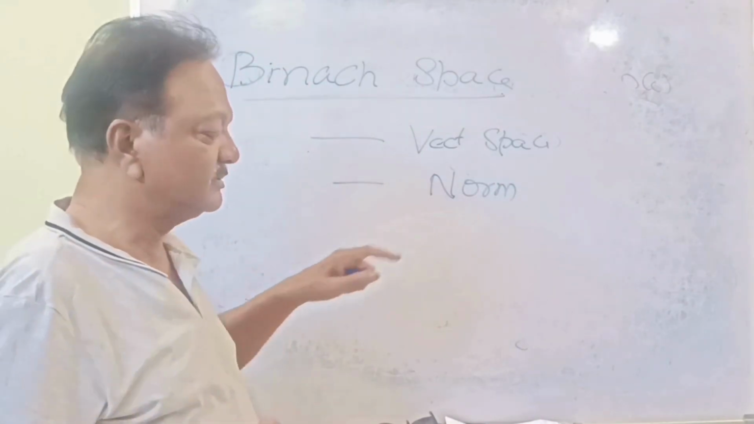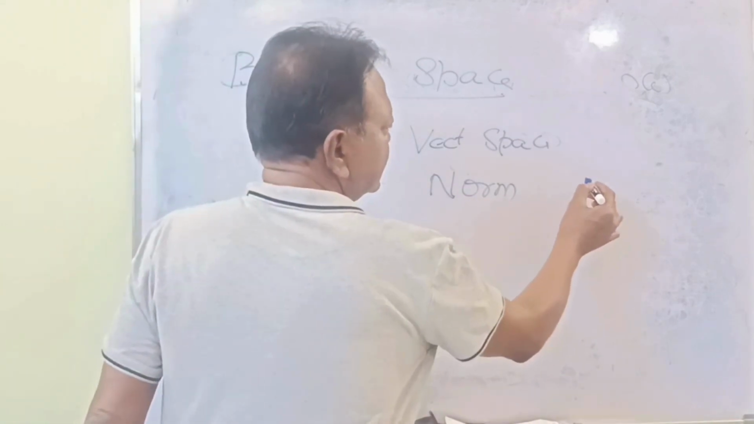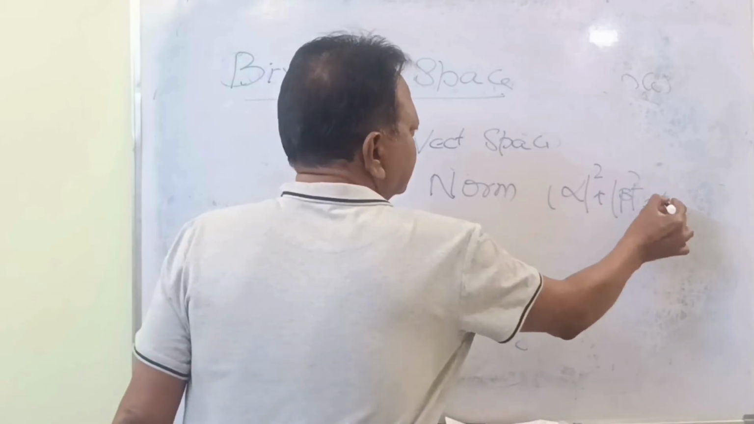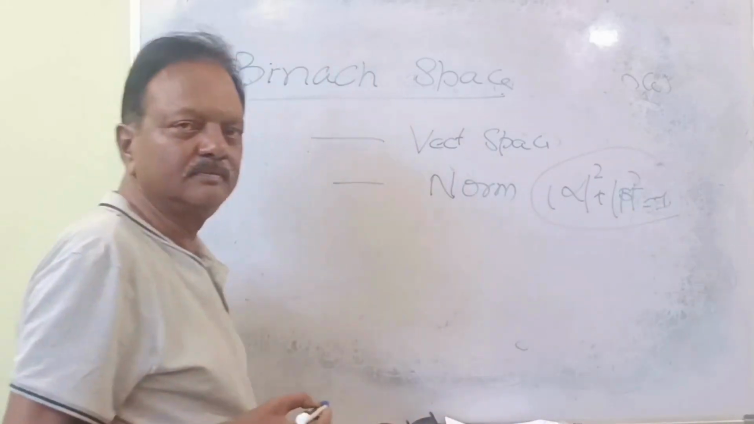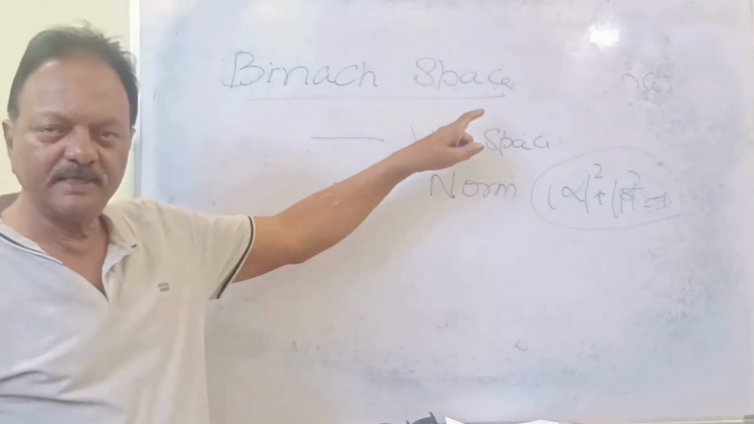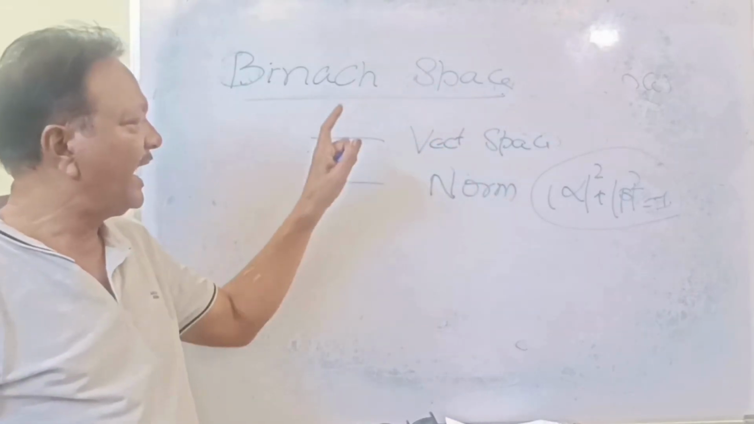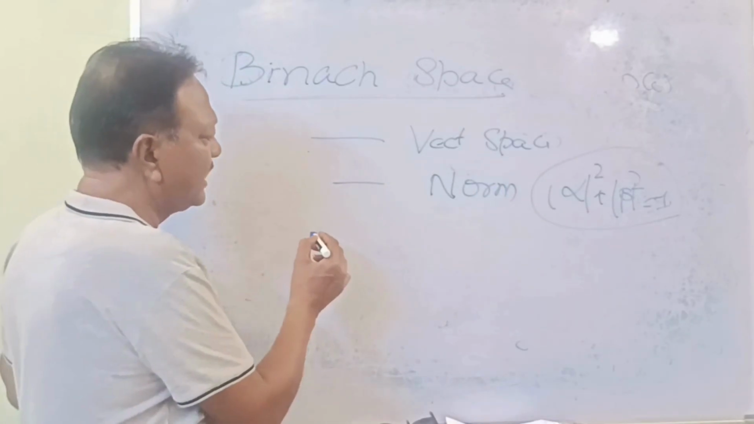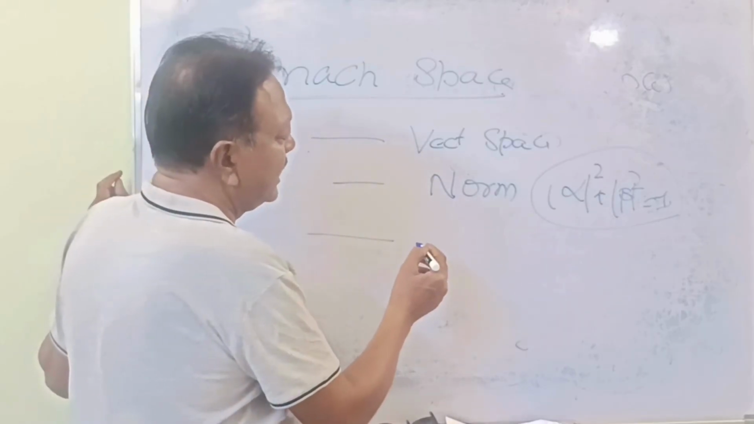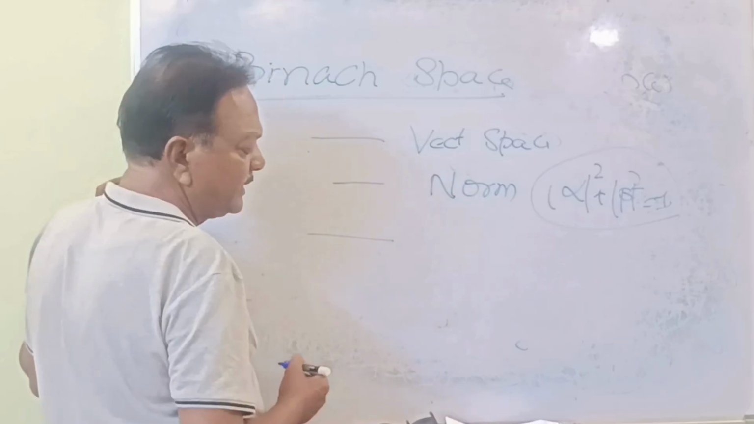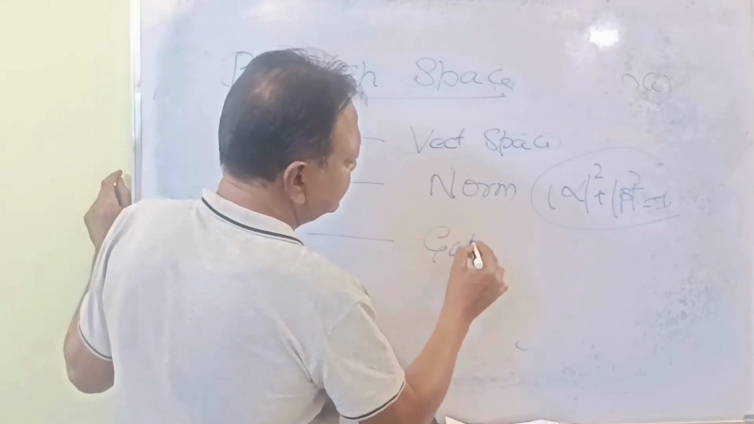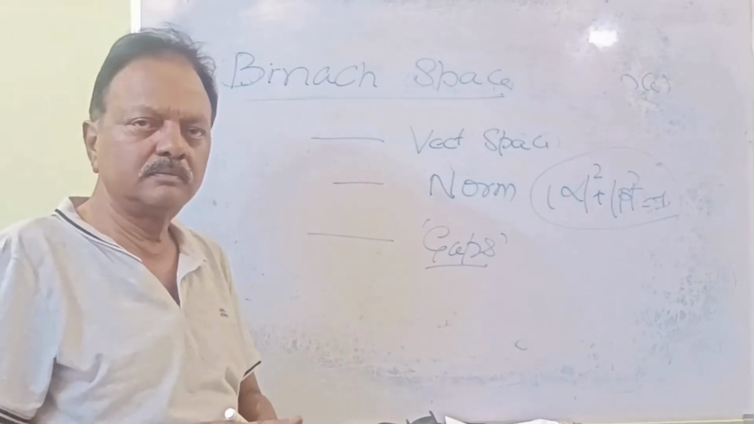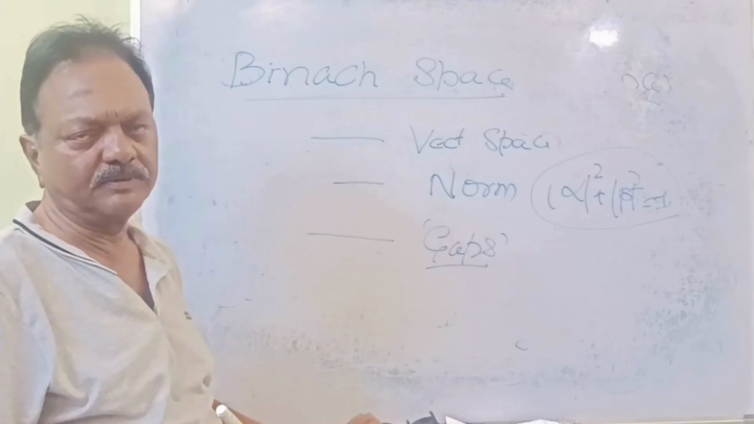What is the norm in quantum? That is alpha square plus beta square equal to 1. This is the norm. Means in this Banach space, you must have a vector space and you should have a norm, it should be satisfied. And the third one, there must not be any gaps. Means no gaps.